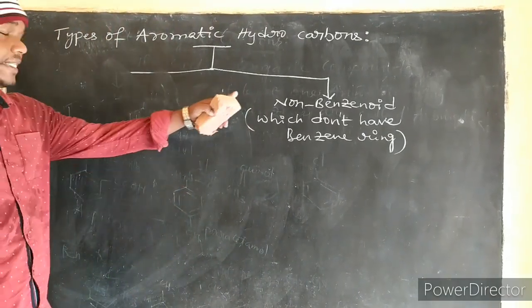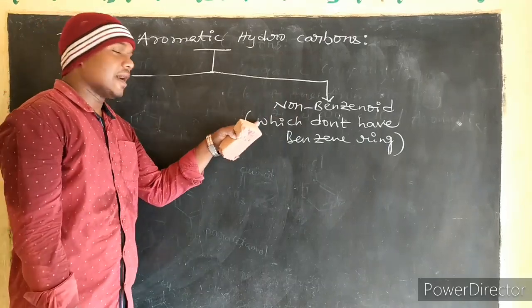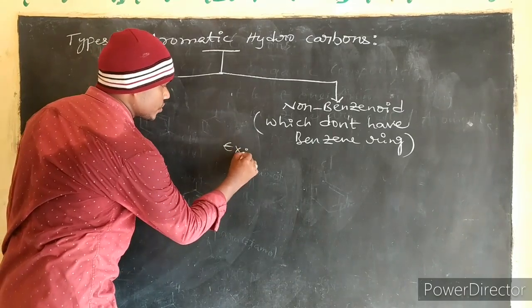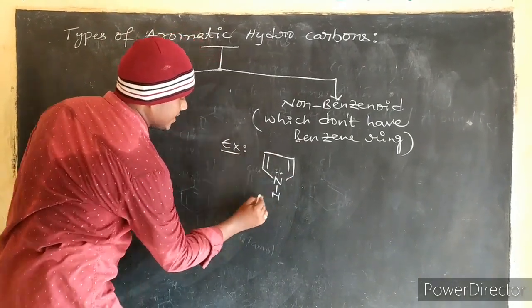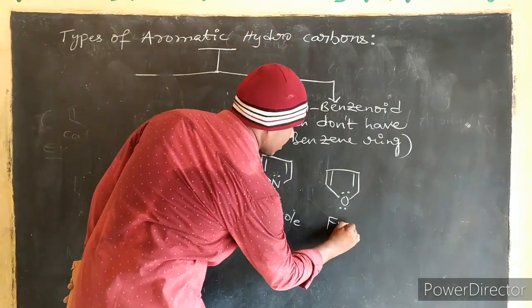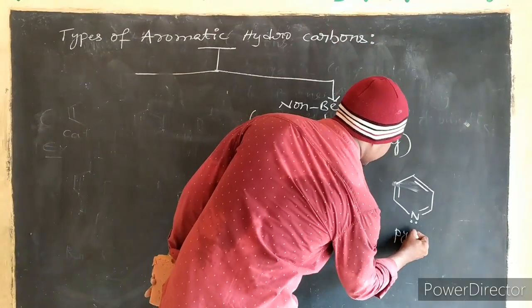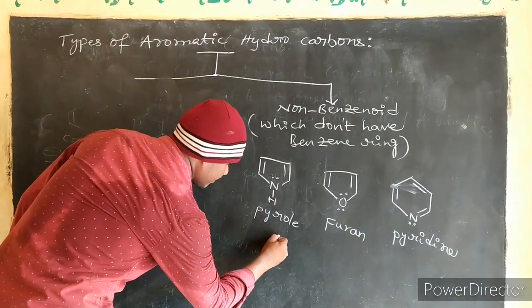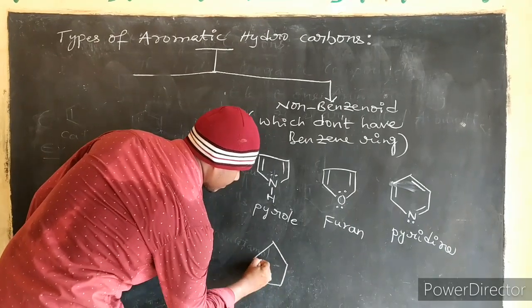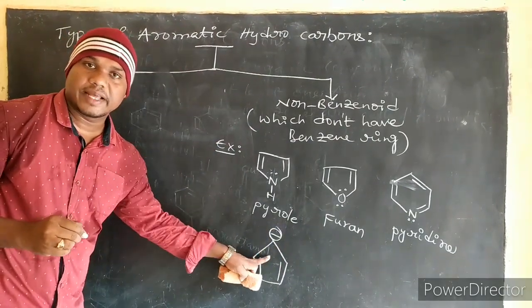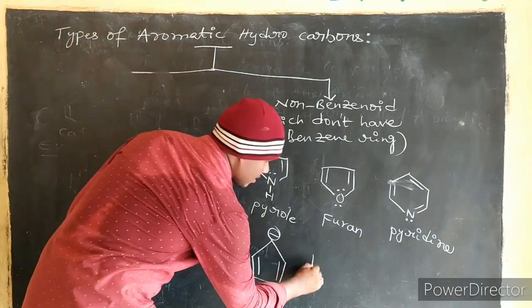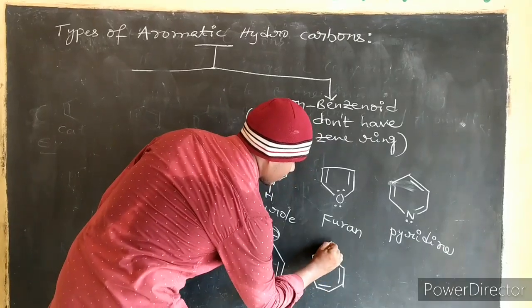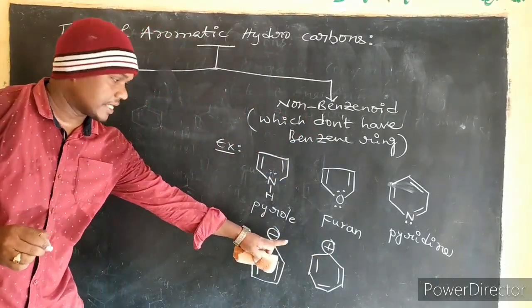Now, the second classification, non-benzenoid aromatic hydrocarbons. For these non-benzenoid aromatic compounds, the best examples are pyrrole, furan, pyridine, cyclopentadienyl anion, tropylium cation.